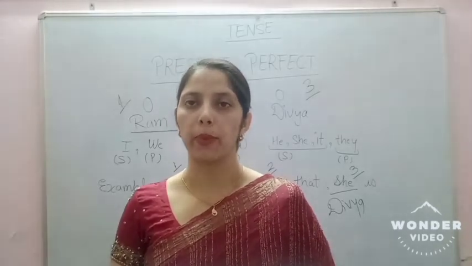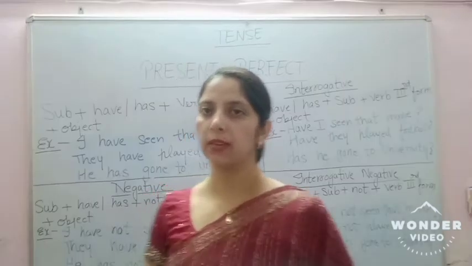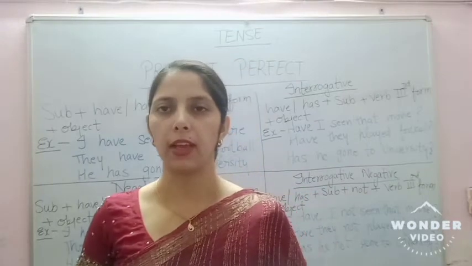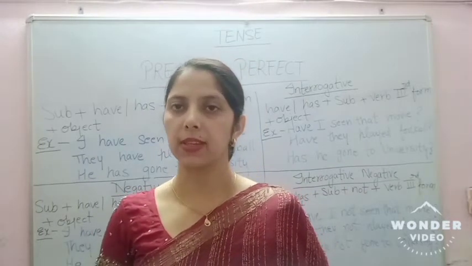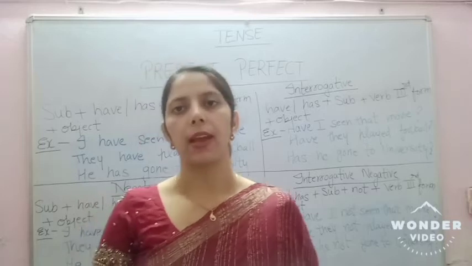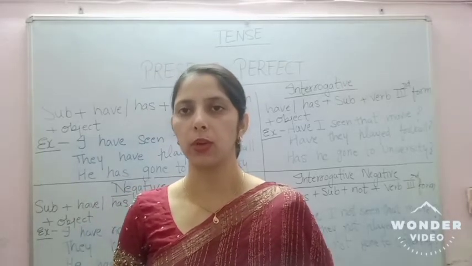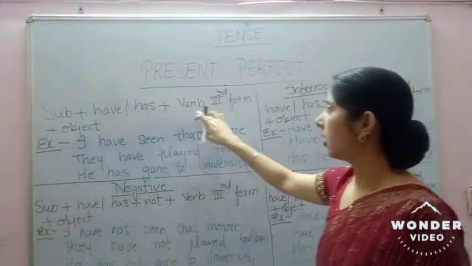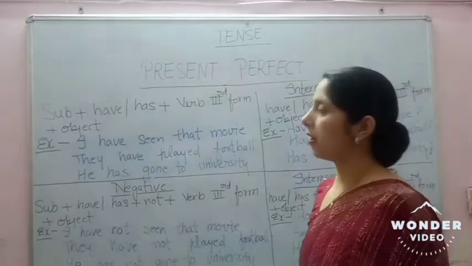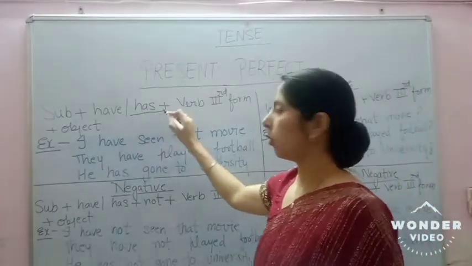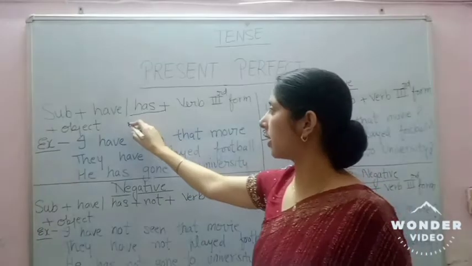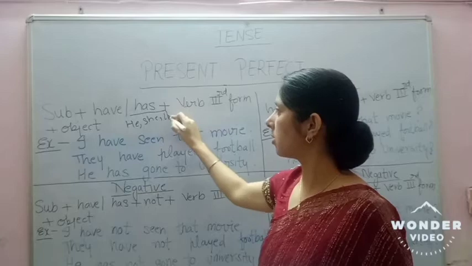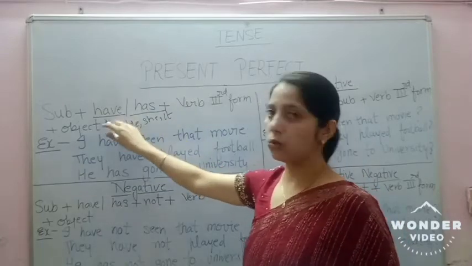Now move to our topic, what is present perfect tense. Present perfect tense is used to indicate a link between past and present, expressing an action begun in the past and recently completed or being continued in the present. Format is subject, have or has, verb third form, or object. We use has with a third person singular subject like he, she, it. And for others we use have.